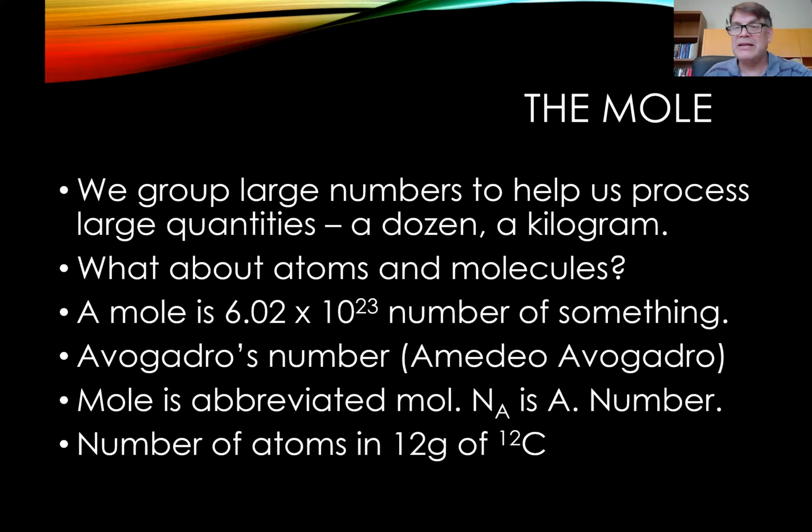It is basically keyed to the number of atoms that are in 12 grams of carbon-12. Carbon-12, what's carbon-12? It's a good question, right? Carbon-12 is basically, as you recall, C stands for carbon, and 12 is the atomic mass of the nucleus.